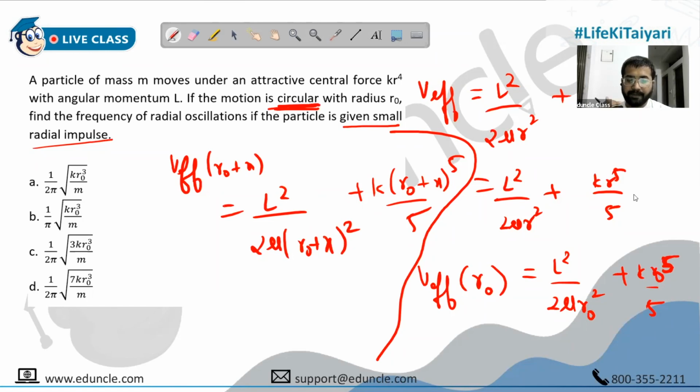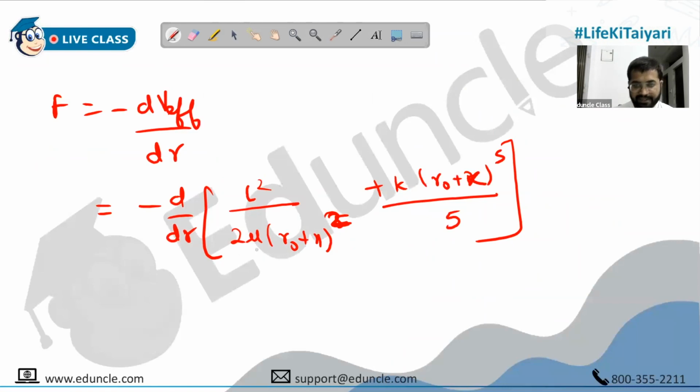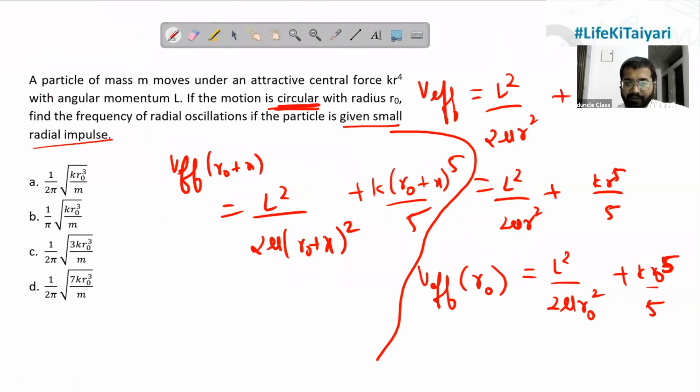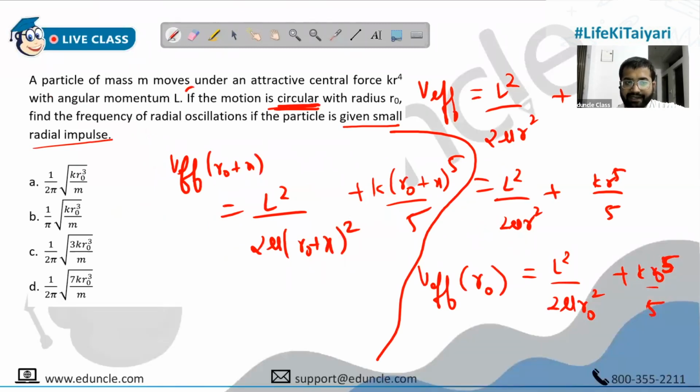Yes, sir. Okay. But after this, it's purely mathematics. What we are supposed to do is, what is the question? Read it. It's the same question. Just read the end line. If the motion is circular, okay, forget that. Find the frequency of radial oscillations if the particle is given small radial impulse.